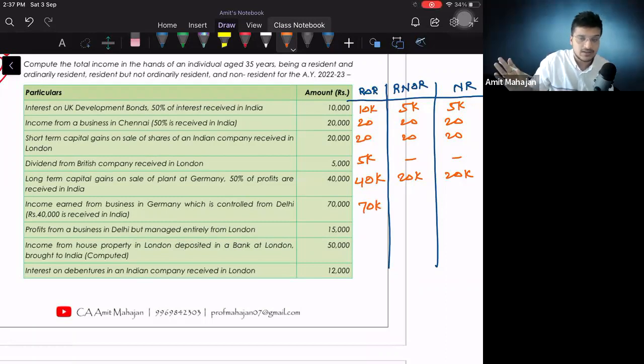Next, I will discuss in case of non-resident. In case of a non-resident income, मैंने specifically ये point बोला था, अभी mistake नहीं करना चाहिए. जो कल बैठे थे, specifically मैंने एक point बोला था. Income earned from business in Germany, which is controlled from Delhi, for a non-resident. Can you tell me in the chat? Okay, taxable है, कितना taxable होगा? For a non-resident, NR.